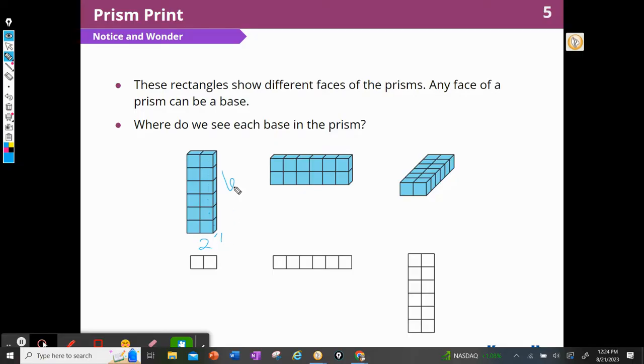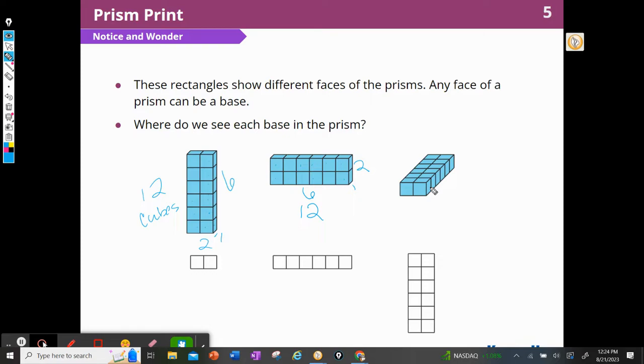So I know that my volume, if I count them, is 12 cubes. And I notice that this one also has 12, or a 6 by 1 by 2 tall, so there's 12 cubes.